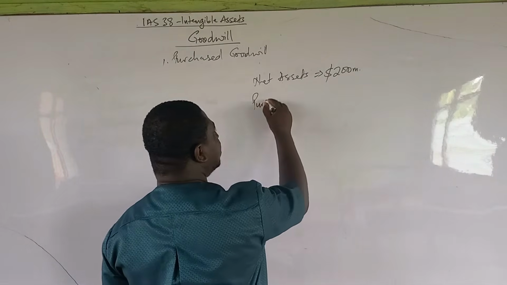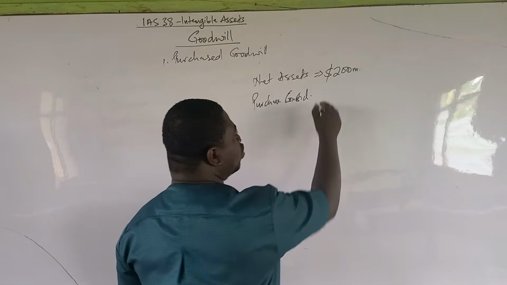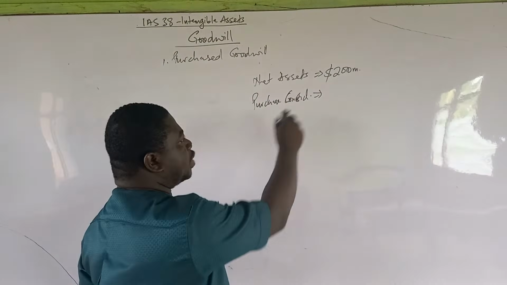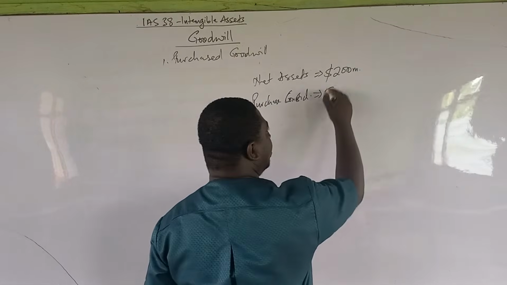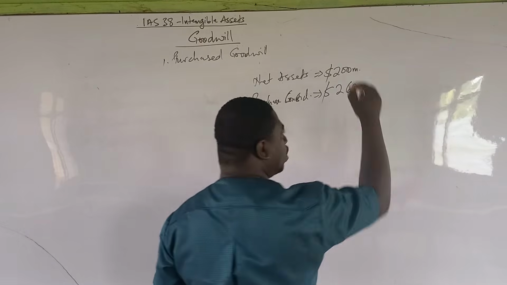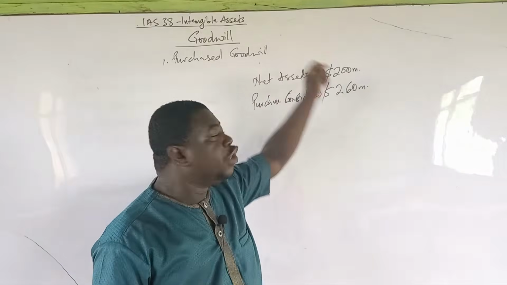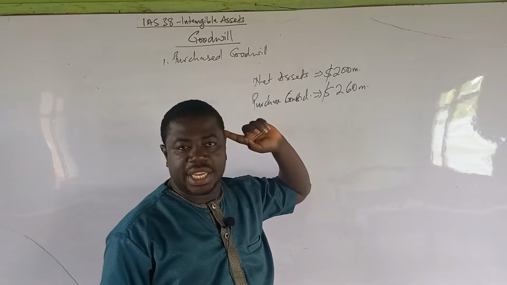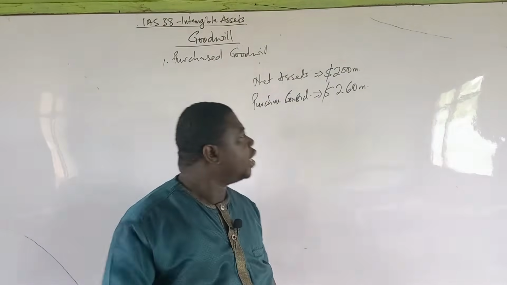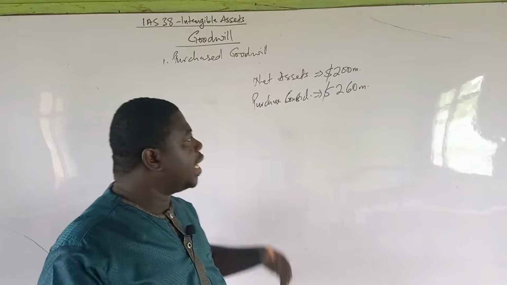So let's say the purchase consideration, the person says, I'm going to sell the business for 260 million. Now, if you are willing to pay this 260 million, even though you are aware that the identifiable net assets are 200 million in value, then you should be sure that that extra 60 million is value for money.